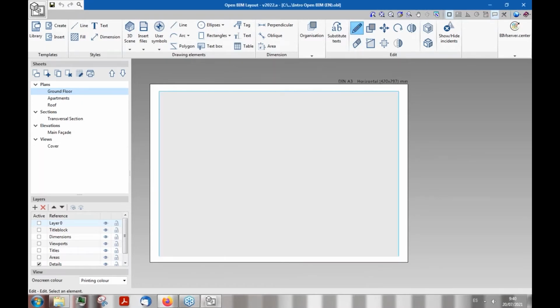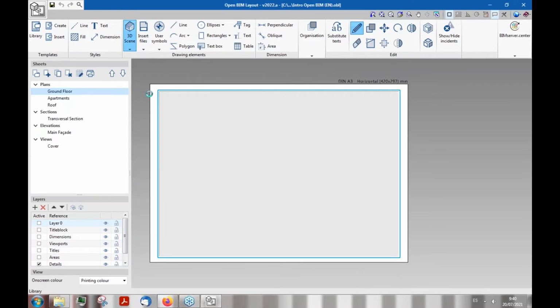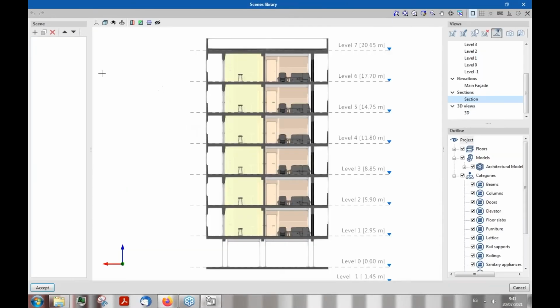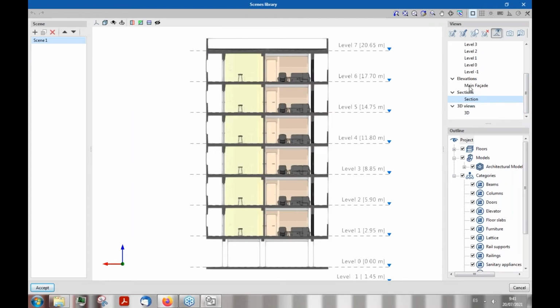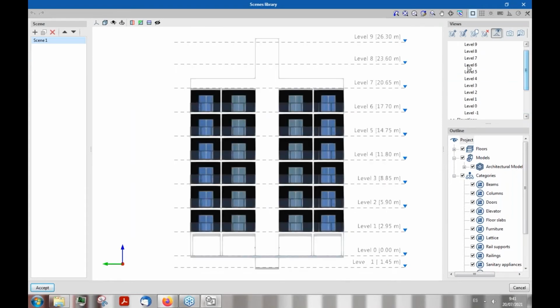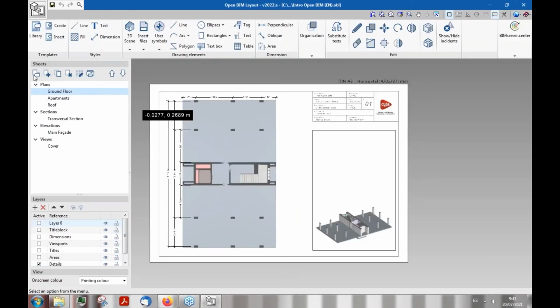And once you have that viewport ready, you can set a different scene here in drawing elements, 3D scene library. We can set a scene that contains all the information that is relevant to each viewport that we're going to use. So in this case, for example, I have here my main model, and I've made some views that are relevant to our sheet. So for example, we can have a 3D view like so, or we can have a predefined 2D view like sections, elevations, floors, and so on.